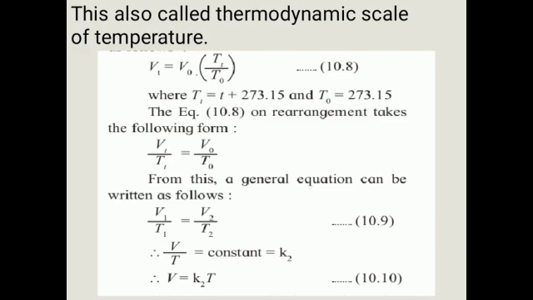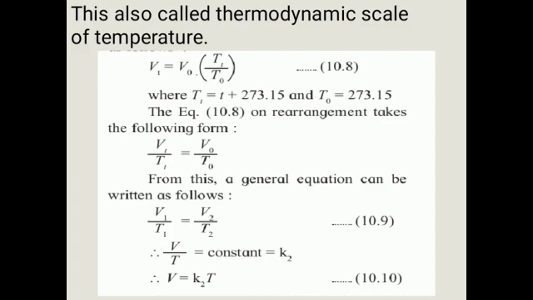Rearranging equation 10.8 takes the following form: Vt upon Tt is equal to V0 upon T0, where V0 and T0 are the initial volume and temperature, and Vt and Tt are the final volume and final temperature.